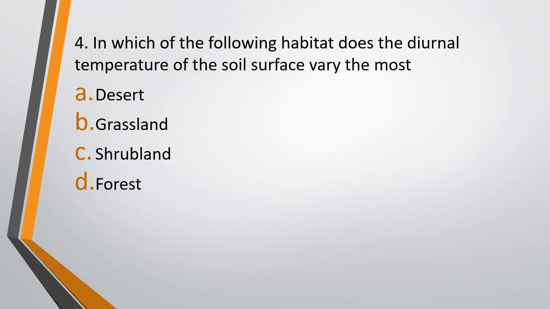What does the diurnal temperature variation mean? There is the greatest difference of temperature between what is seen in daytime and what is seen in nighttime. The correct answer is option A. In deserts, there is greatest degree of diurnal temperature variation.